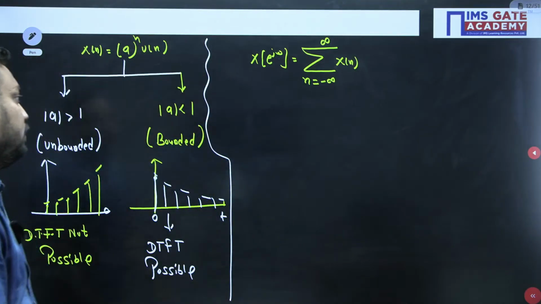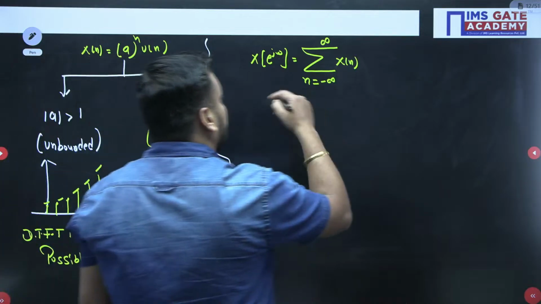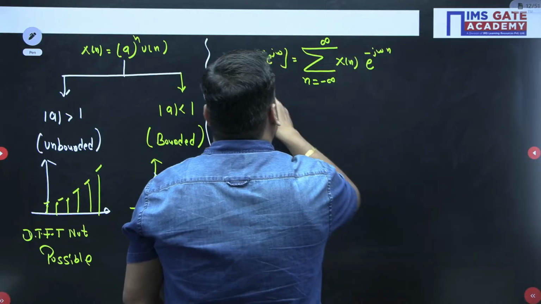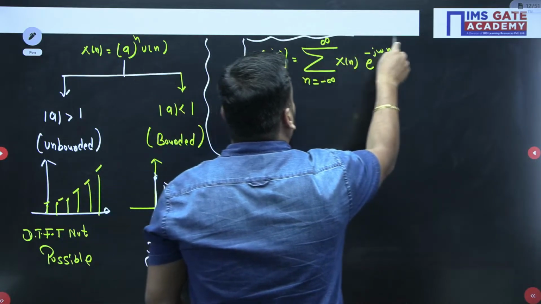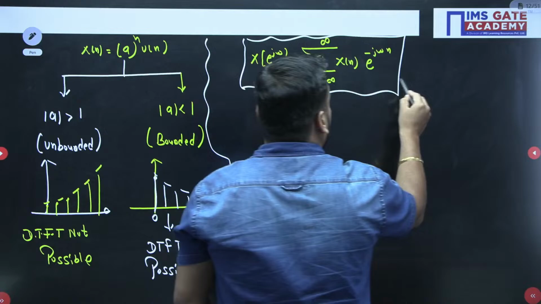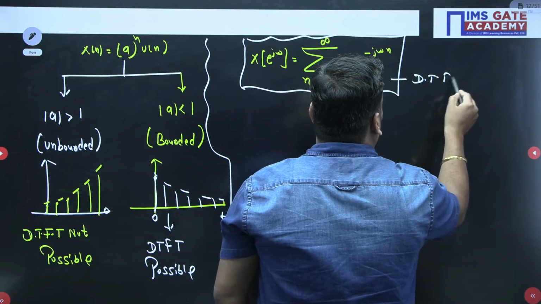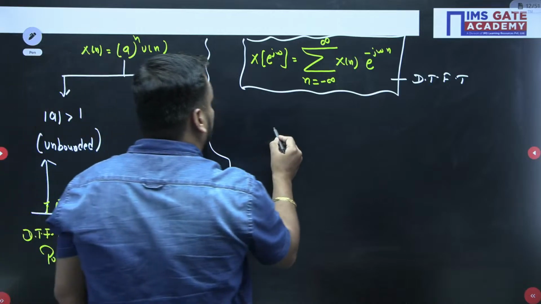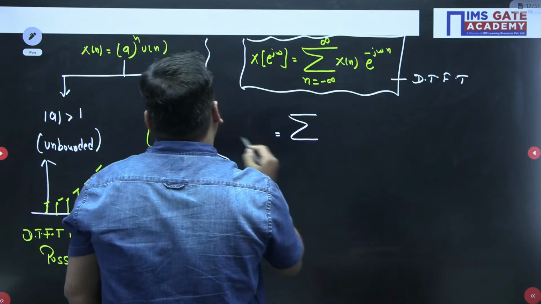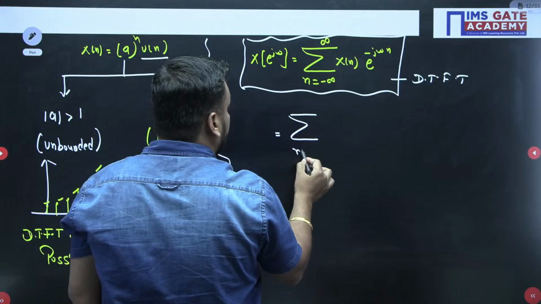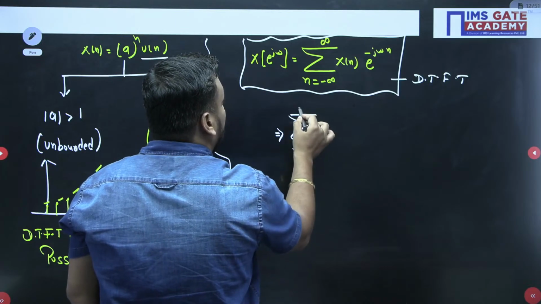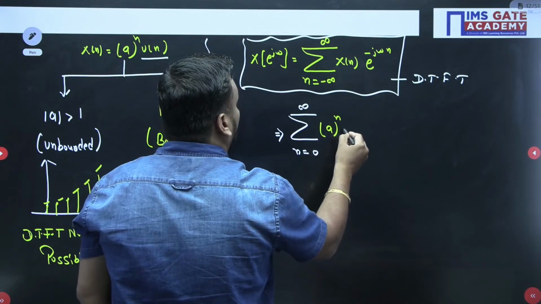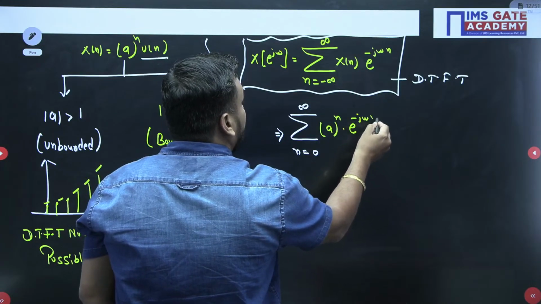Yes, I know this. So X(e^jω) is the sum from minus infinity to infinity of x[n] e^(-jωn). This is my DTFT formula, guys. I am just applying the formula. If you apply the formula, what limit will you get? Because of u[n], the limit should be n equal to 0 to infinity. And here you will get a^n times e^(-jωn).